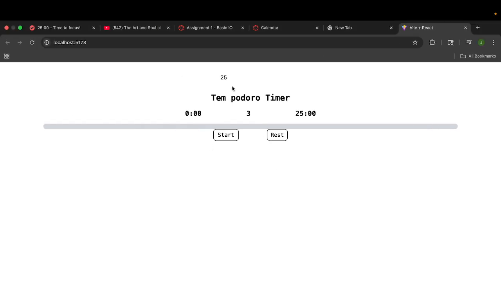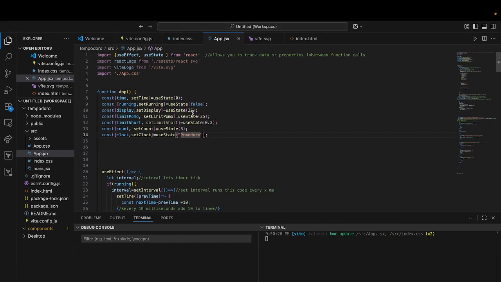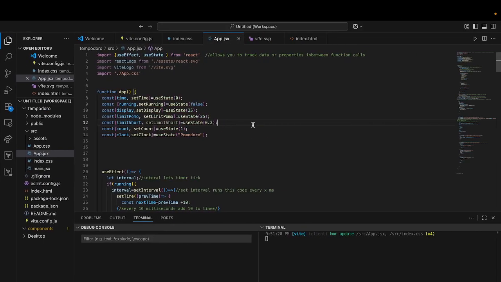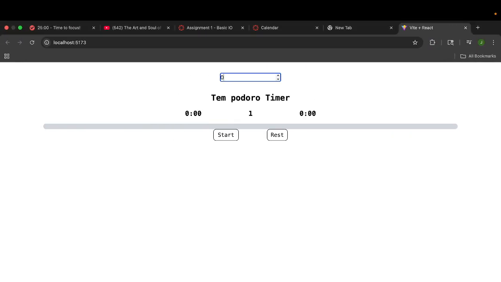So let's give ourselves, again, 0.1 so we can get our seconds. Let's just go through all 4 of them. So let's set this to 1. And then we have limit short. We can set that to 0.2, that would be fine. Okay, let me see. So why is it not? Oh, set limit pomo. I don't know why I didn't set this to 0.1. Actually, no, let's keep it 25 and then let's change it here. Okay, that's working. So this is also changing with it.